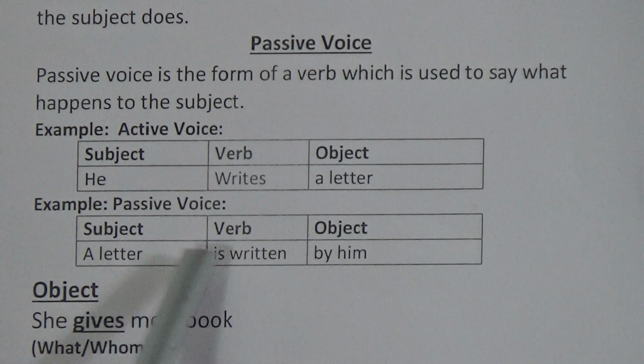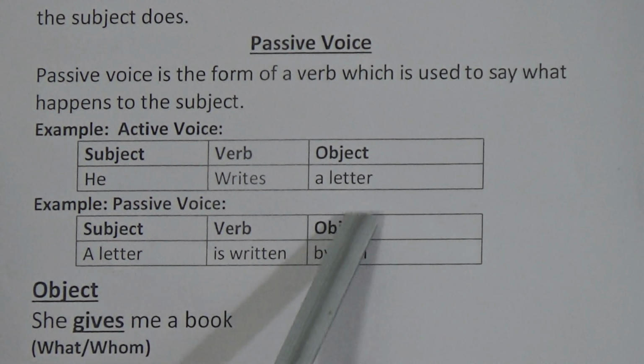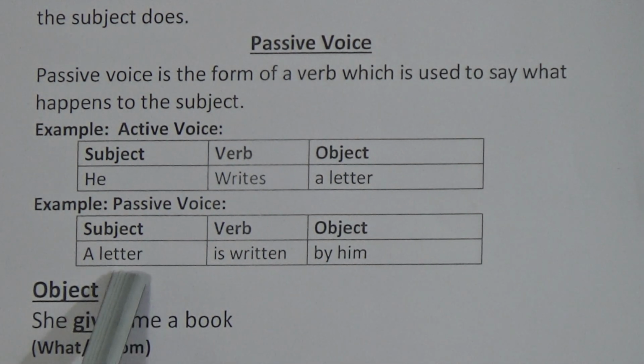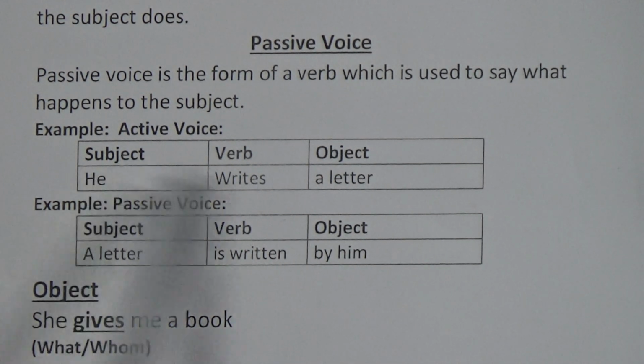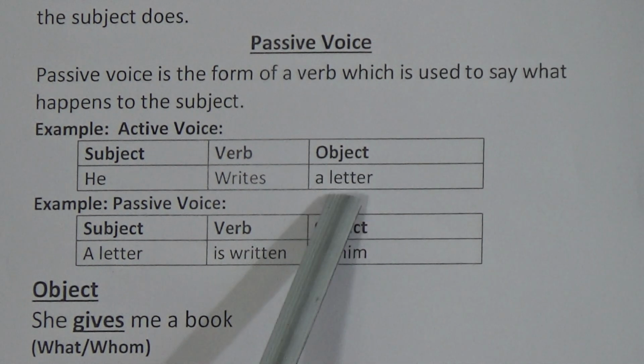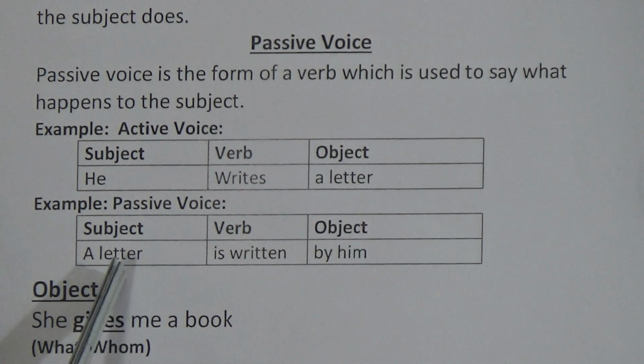Subject a letter, verb is written, and the object by him. Look here, the subject of active voice has become the object in the passive voice, and at the same time the object of the active voice becomes the subject of passive voice.